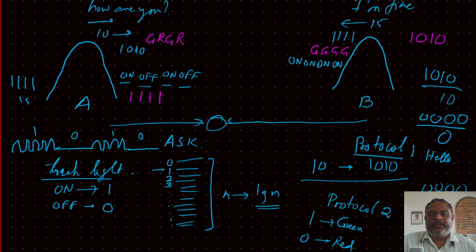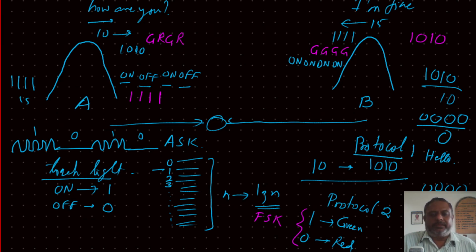Because if you want to say hello, then you have to show 4 times red light. Your absence cannot show 4 times red light. So you have to be present there. Therefore, this problem can be avoided by using 2 colors. So 2 colors, optically if you look at it, they are of different wavelengths, or you can say that they are of different frequencies. So we are talking about frequency shift keying.